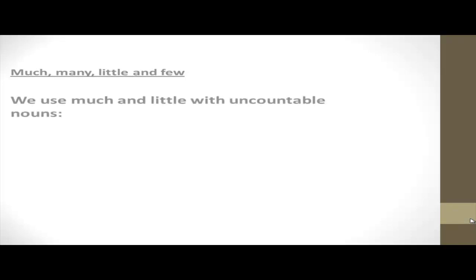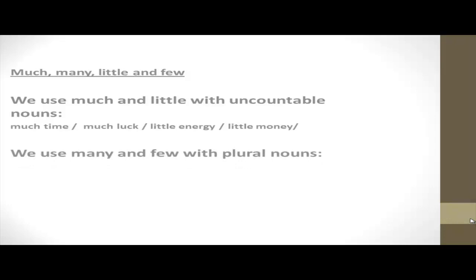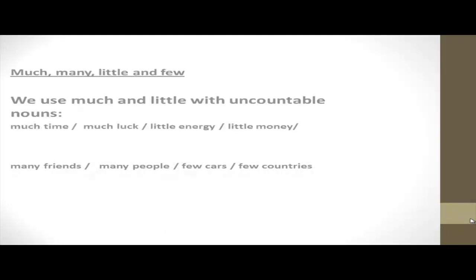Okay, now let's move to the difference between many, much, few, and little. First of all, we use much and little with uncountable nouns. For example, much time, much luck, little energy, and little money. But we use many and few with plural nouns, countable plural nouns. For example, we can say many friends, many people, few cars, few countries.